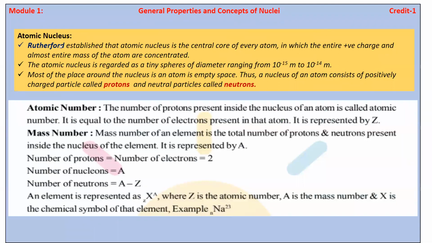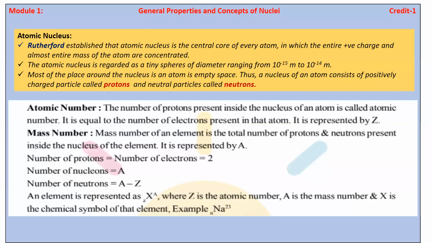So we know that the atomic nucleus means inside the atom there is a nucleus. Rutherford established that the atomic nucleus is the central core of every atom. The scientist who discovered the theory of the atom and nucleus is Rutherford.